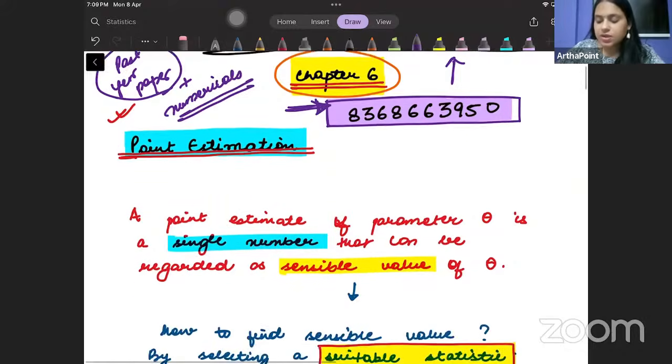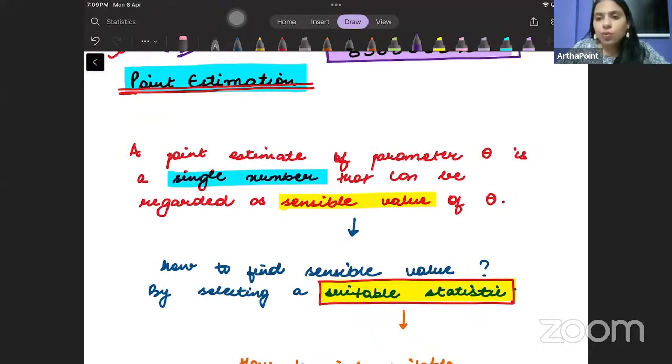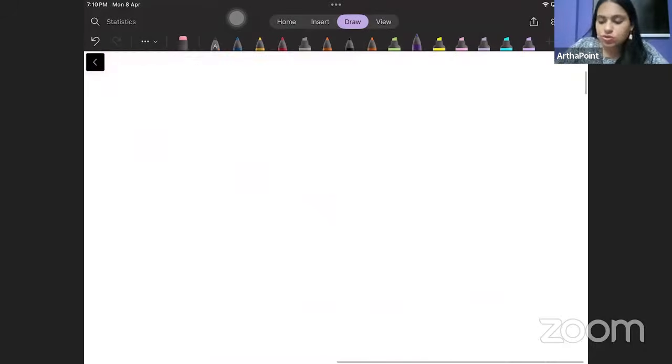Okay, beta, let's start. So first of all, we want to understand what is point estimation. See, point means one point. A point estimate of any parameter is one number, a single number that can be regarded as a sensible value of that estimate. एक बात समझने की कोशिश करो. फिर से उसी कॉन्सेप्ट पे चलते हैं.